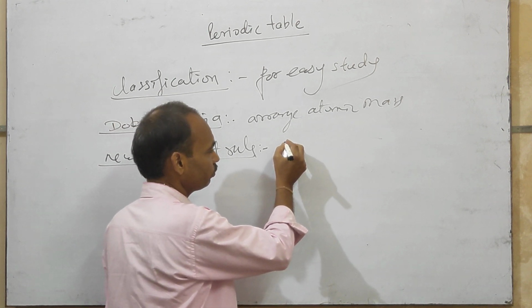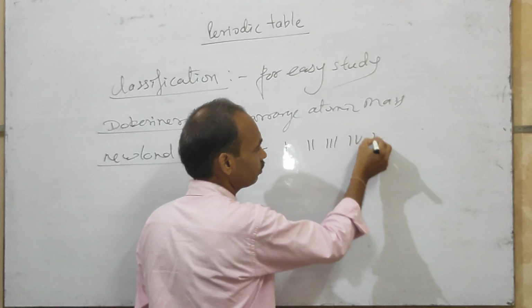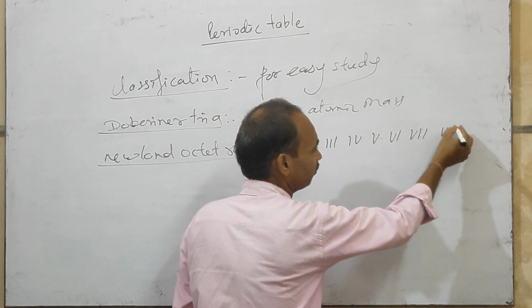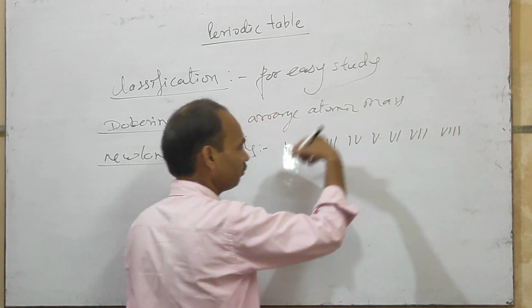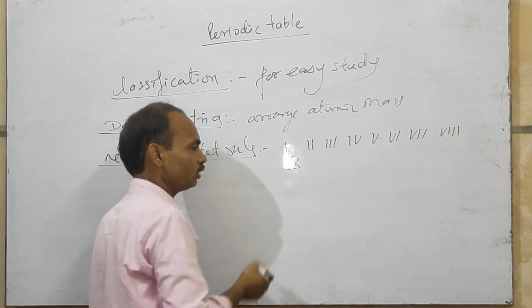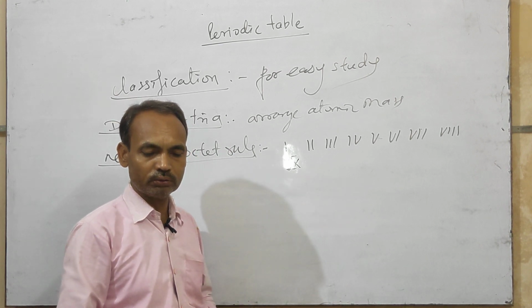If he counted the first, second, third, fourth, fifth, sixth, seventh and eighth element, then after this the ninth element also has the same properties as the first element.